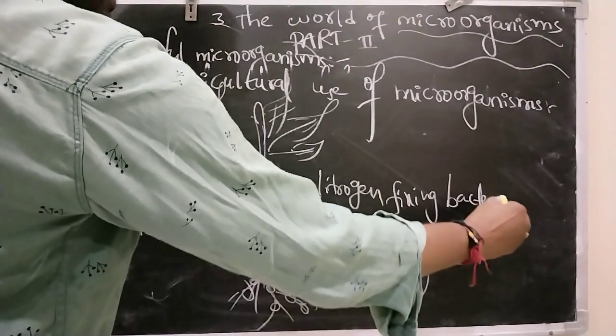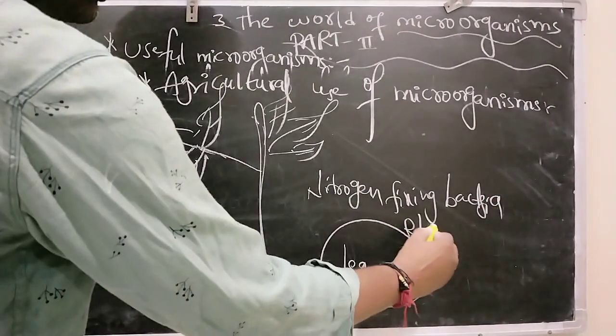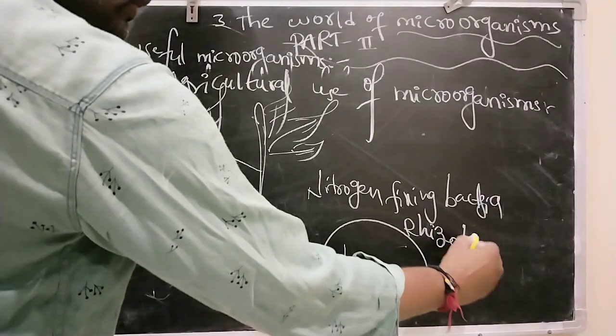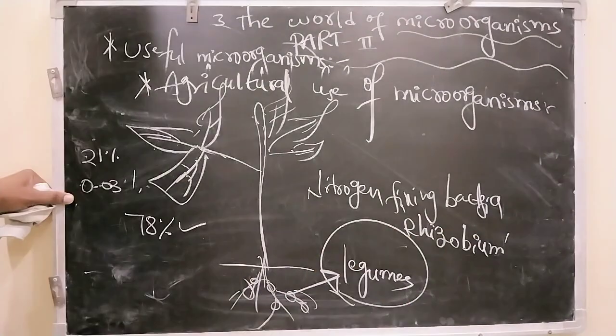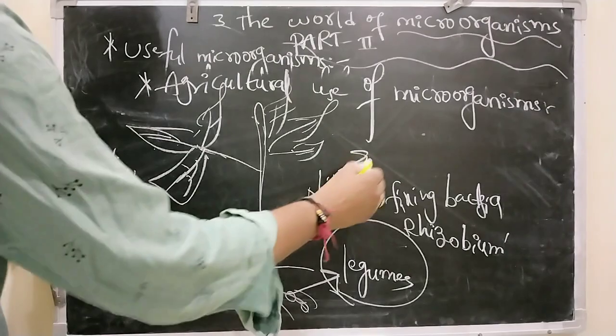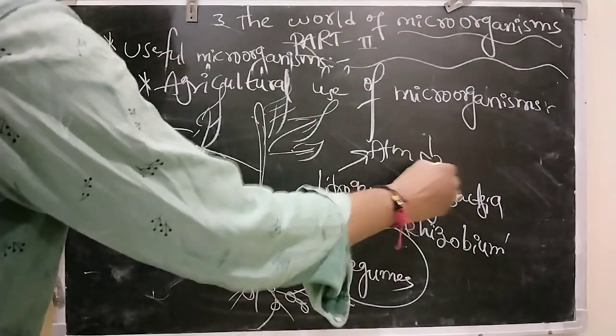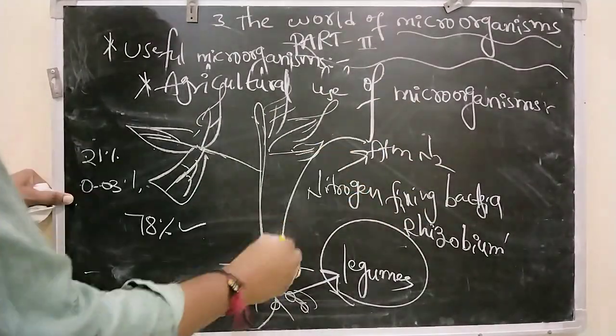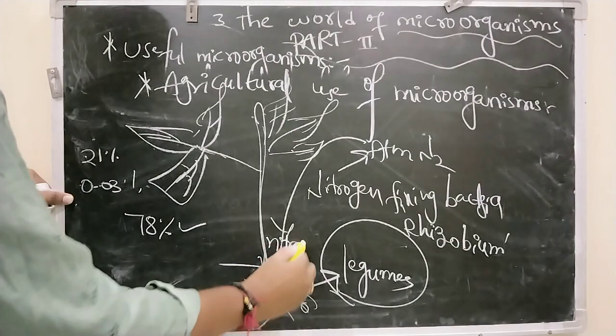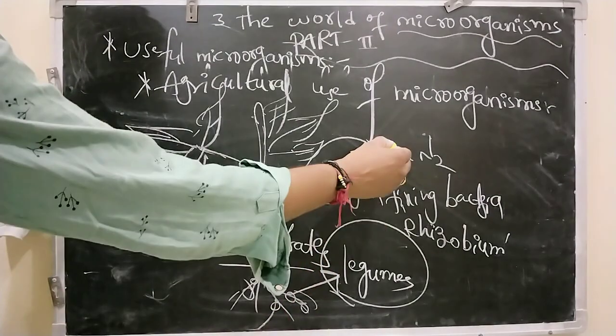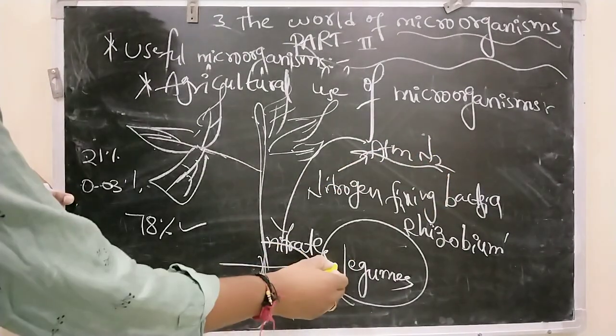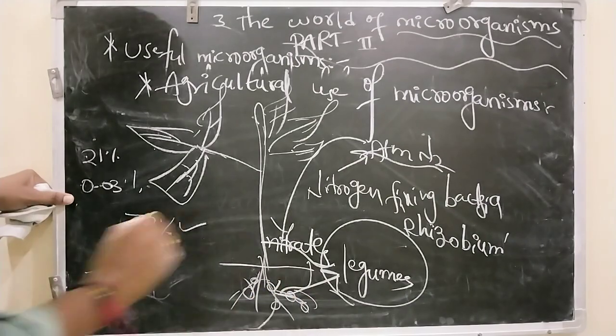So what is the bacteria here? It is Rhizobium. This nitrogen fixing bacteria is called Rhizobium leguminosarum. They trap atmospheric nitrogen and convert it into nitrates and put it in the soil.